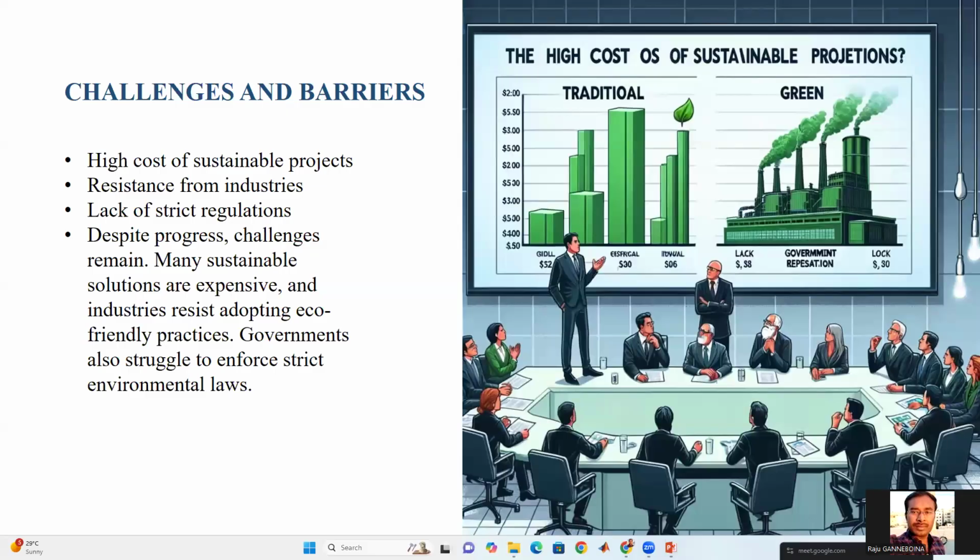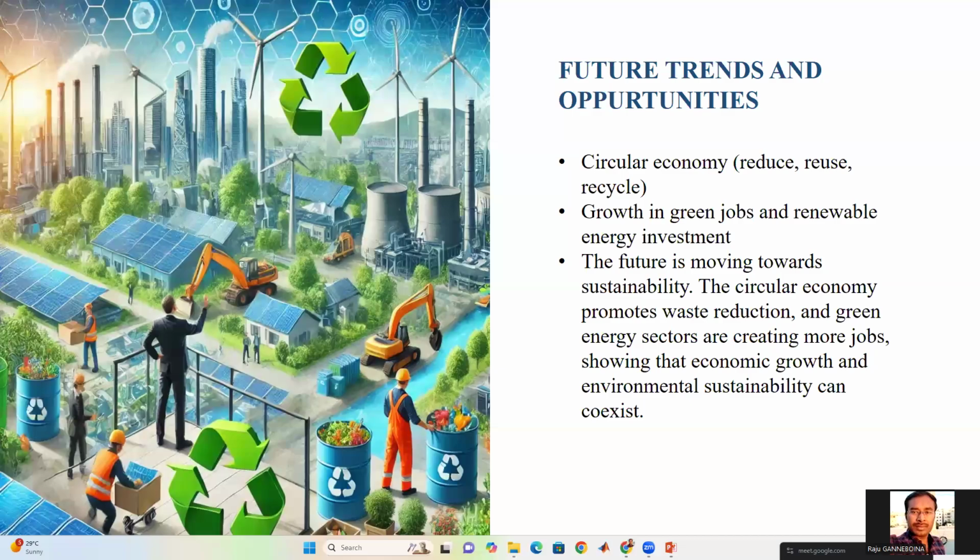The challenges are, first, the high cost of these eco-friendly projects. If we invest in sustainable projects such as renewable sources, it leads to very high cost. Next is resistance from industries that don't want to change, and a lack of strict regulations in some countries. If the government puts strict regulations like carbon taxes, industries can reduce more emissions. In the next slide, the future trends and opportunities.